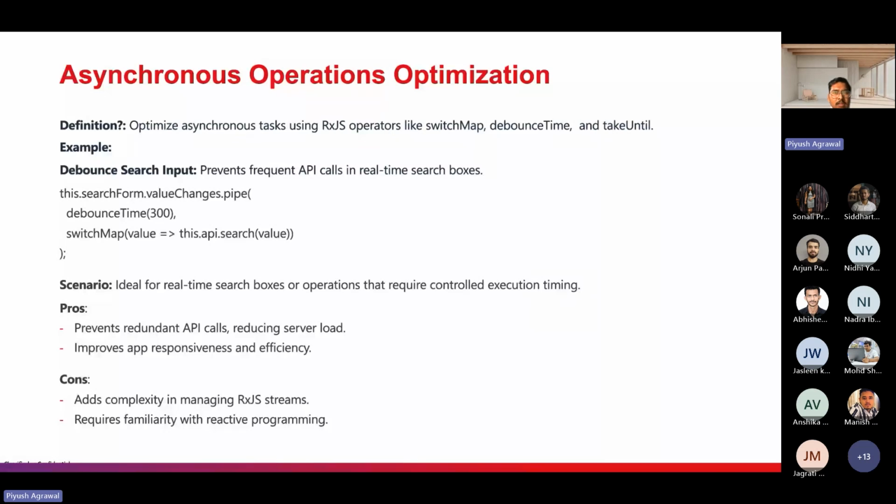So these are the points we need to make sure of when using any RxJS operator. It requires familiarity with reactive programming. We should have experience with how switchMap, debounceTime, takeUntil, and other RxJS operators behave.